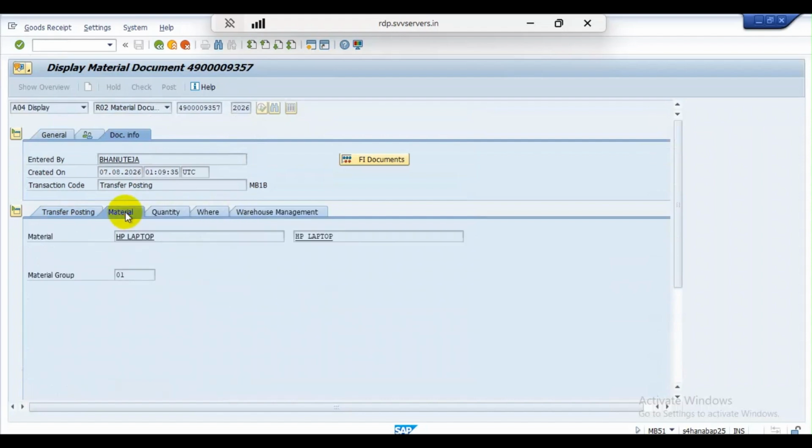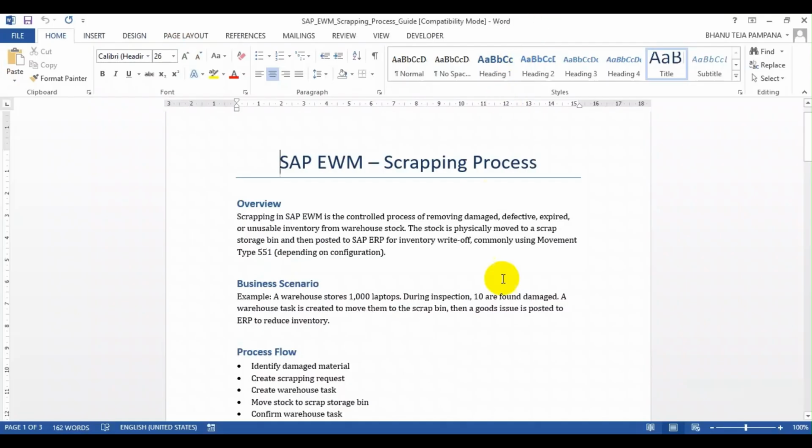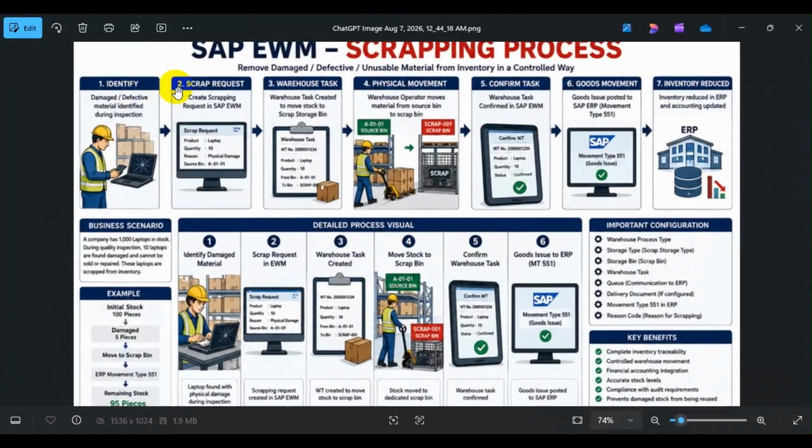That's it, guys. This is about the scrapping. If you see the diagram, see here what happens in the warehouse. We have done the transactions, so let us check the overview once.